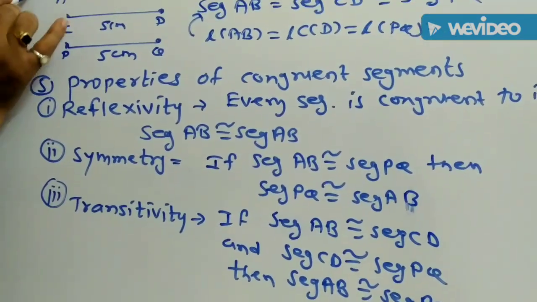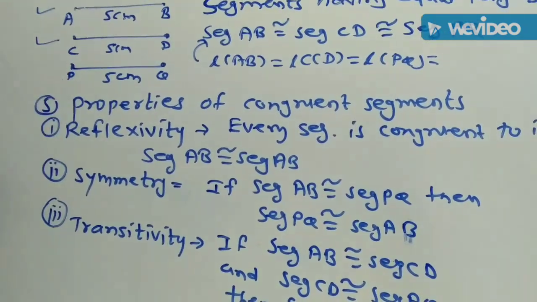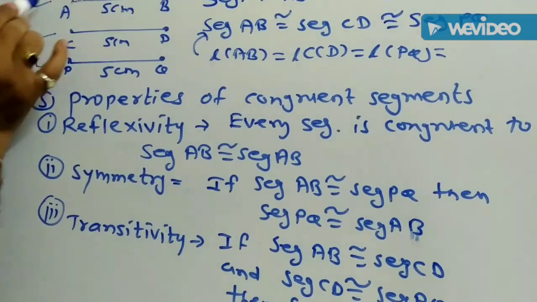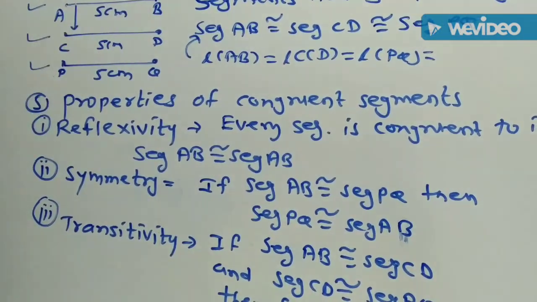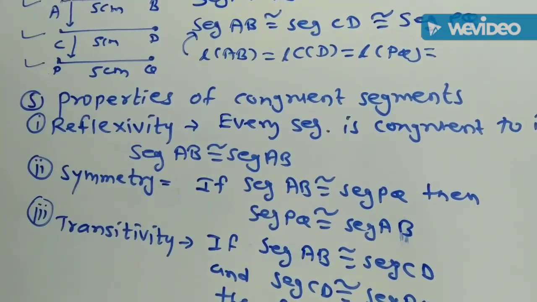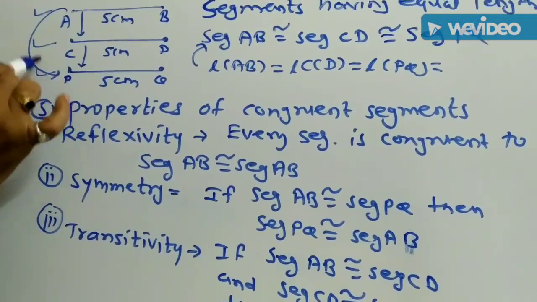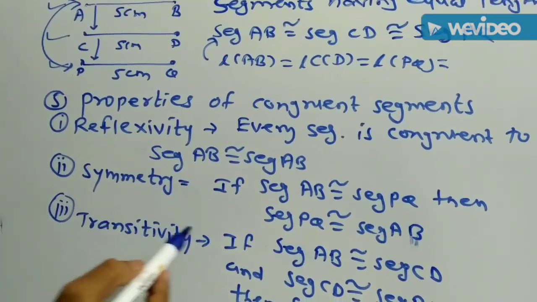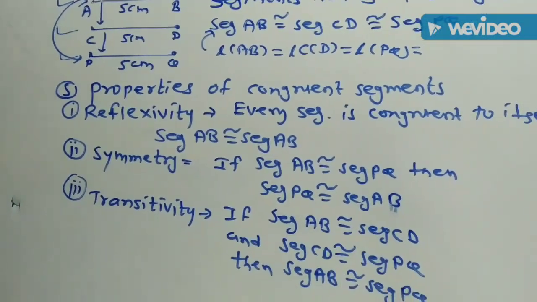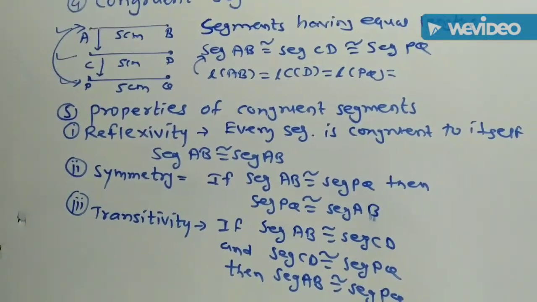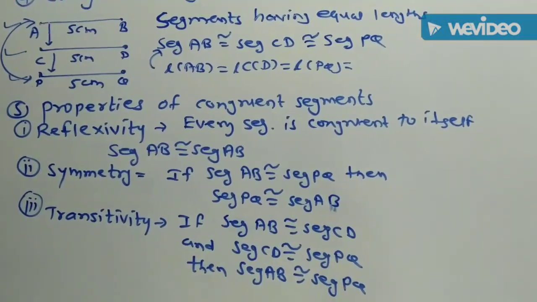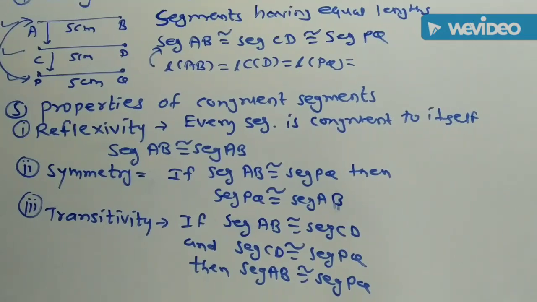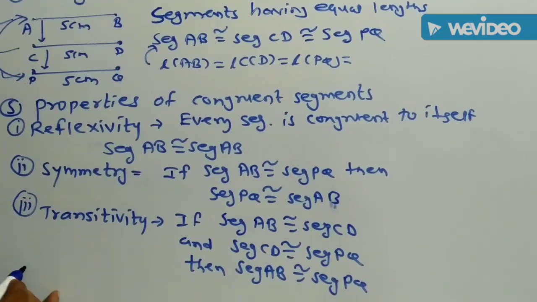Here we take first segment AB, second segment CD, third segment PQ. All these three have equal length. Therefore, if AB is congruent to CD, and CD is congruent to PQ, then AB is also congruent to PQ. That means if the first segment is congruent to the second and the second is congruent to the third, then the first and third segments are always congruent to each other.